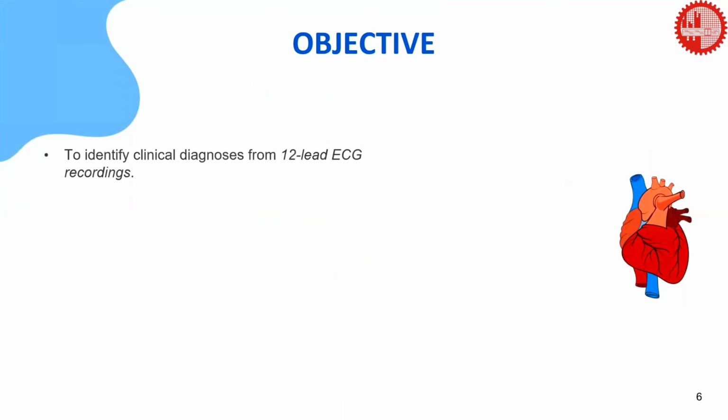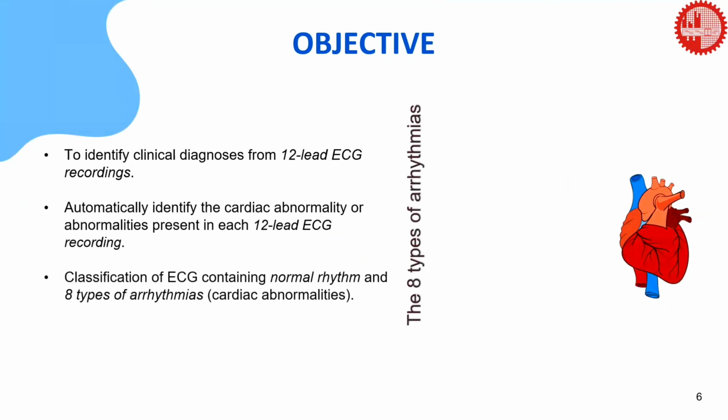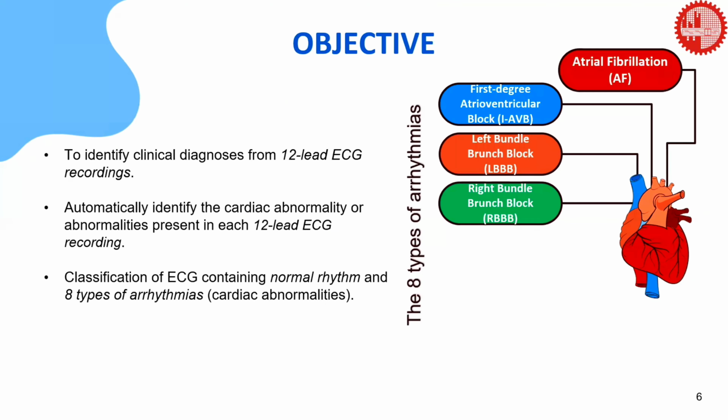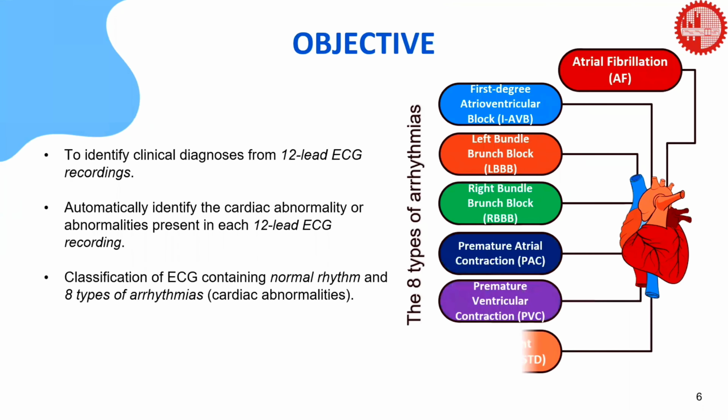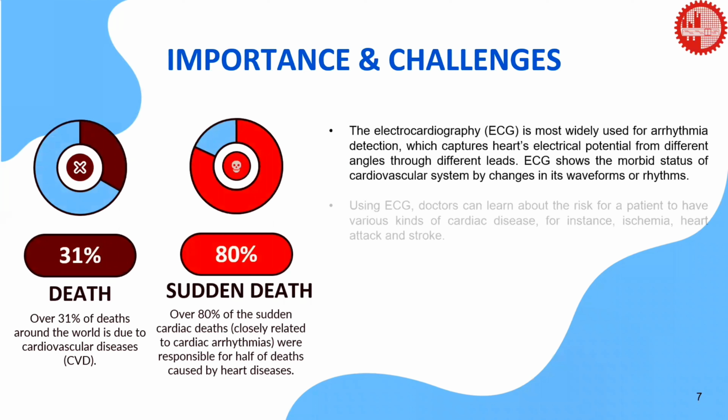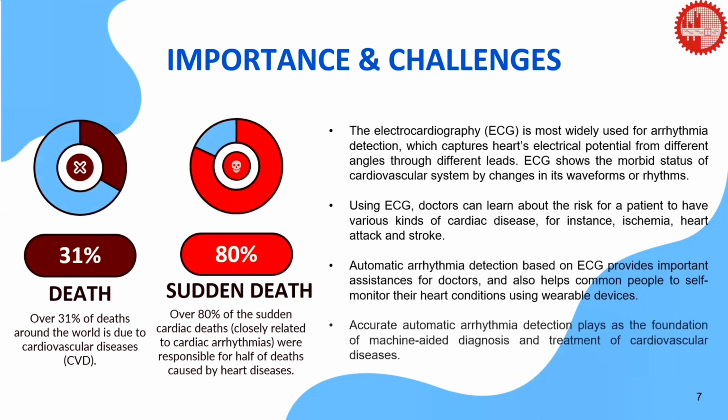The main objective of our project is to automatically identify arrhythmias from 12-lead ECG recordings and specifically classify them according to the 8 classes of arrhythmias. This task is very important as over 31% of the deaths in the world are caused by cardiovascular disease, among which over 80% of the sudden cardiac deaths are closely related to cardiac arrhythmias. So we want to detect cardiac abnormalities specifically and automatically in real time to ensure faster assistance when necessary, which will help us save millions of lives.